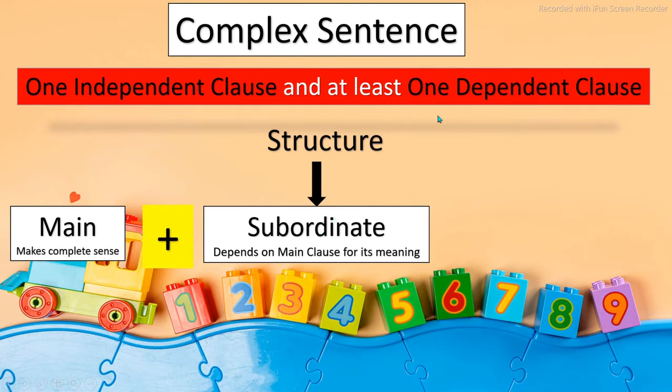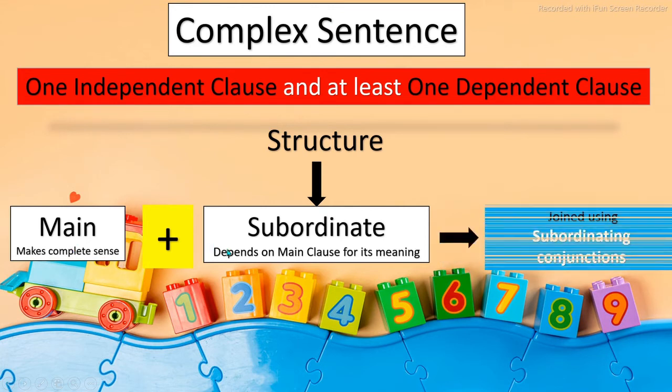It's very clear, don't get confused between these two words. Independent means main, and dependent means subordinate. So in a complex sentence we have a main clause and at least one subordinate clause, and obviously, as we have two clauses, we have to join them. So we use a subordinating conjunction to join one independent and one dependent clause that makes a complex sentence.